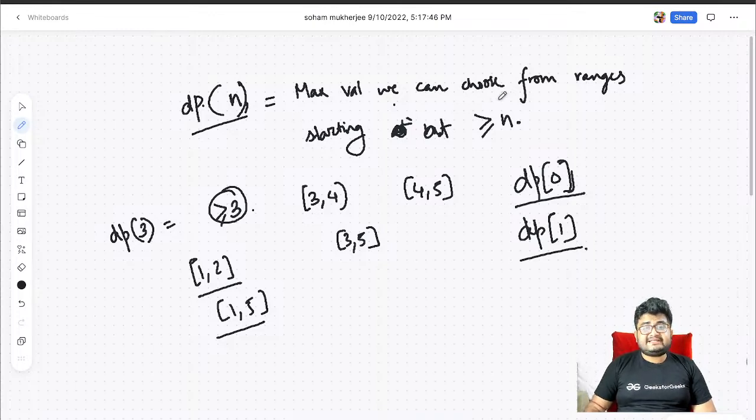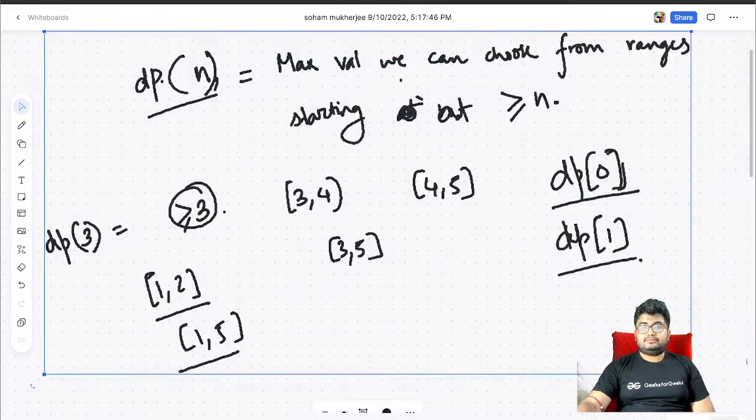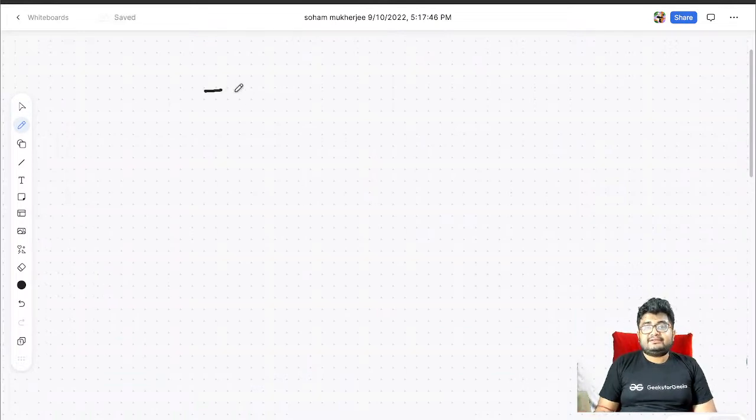But dp of n is this definition, right? Maximum value we can choose from ranges starting at greater than equal to n. Okay, now let's talk about the transition. What we can do, we have the ranges. So this is dp of n. We have the ranges starting greater than equal to n.